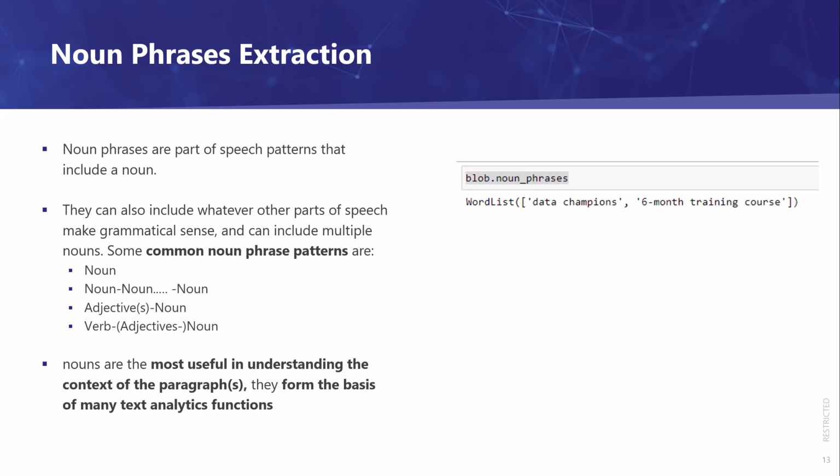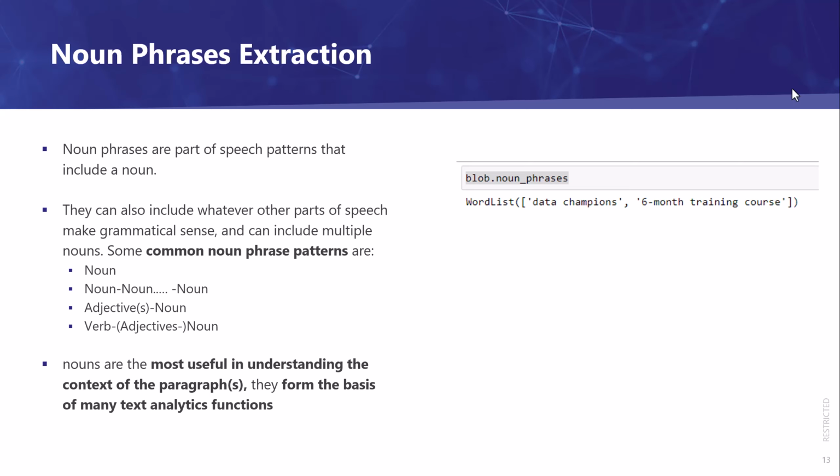So they usually form the basis or the foundation for subsequent text analytics. These noun phrases can include any parts of speech that make grammatical sense. For example, it's not just a noun, it can be an adjective and noun, for example, angry customer, or it can be a word, adjective, noun.